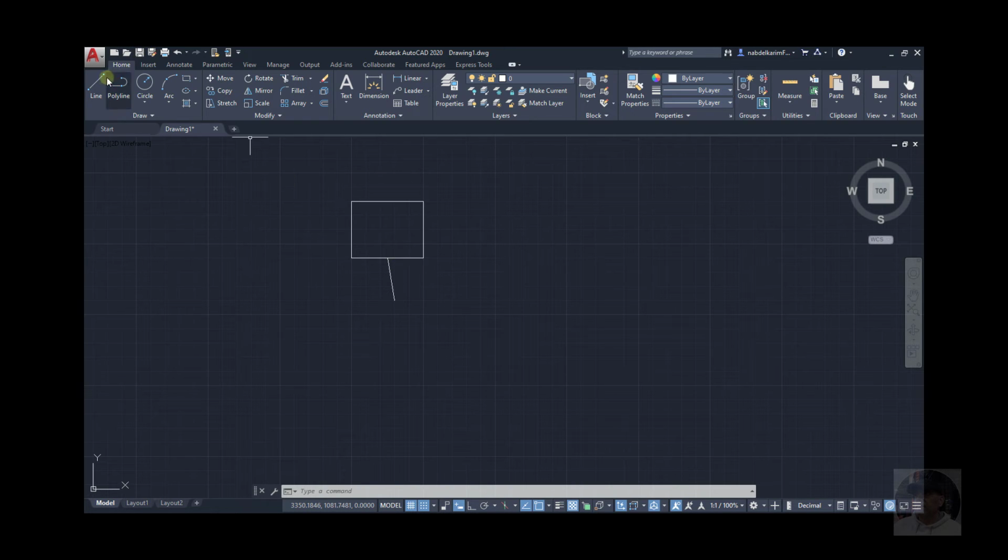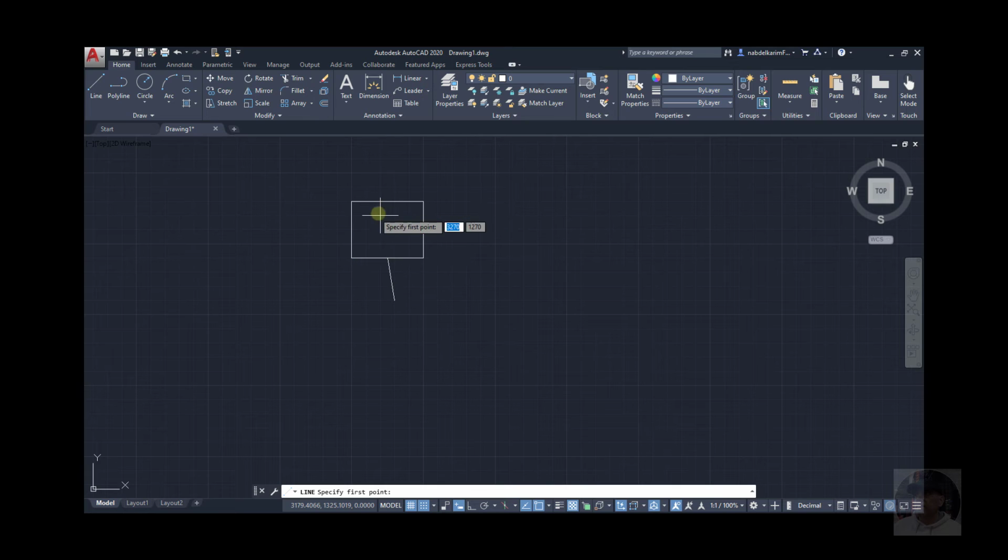Okay, now look here. Can I start a line from the midpoint of this and this, or this small line here?